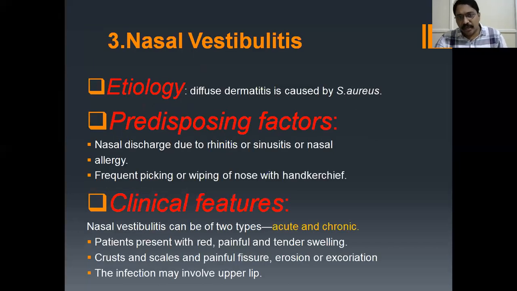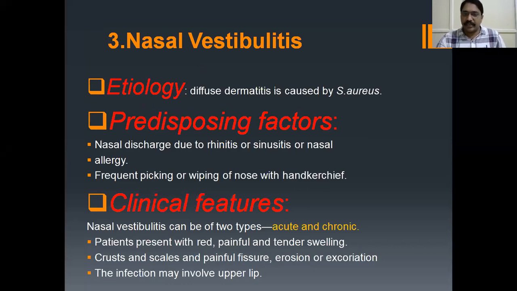Coming to the nasal vestibulitis. The etiology is same. Diffuse dermatitis caused by Staph aureus. What are the predisposing factors? These are nasal discharge due to rhinitis or sinusitis, and even nasal allergy, and frequent picking and wiping of nose with handkerchief. Okay. These are the predisposing factors.